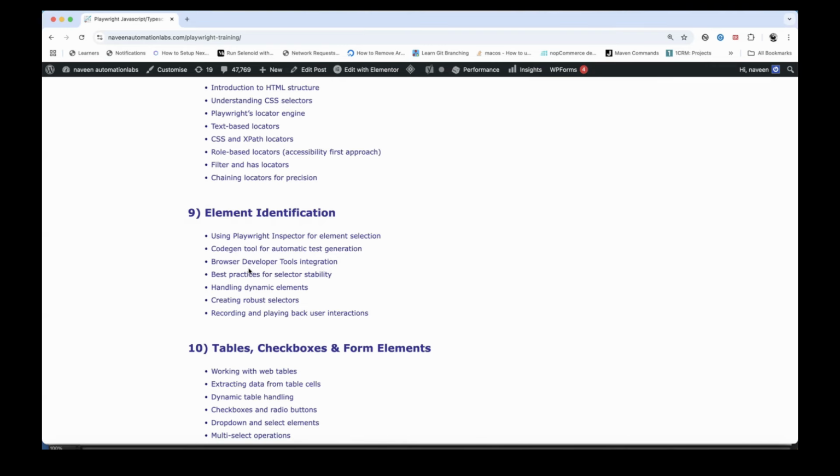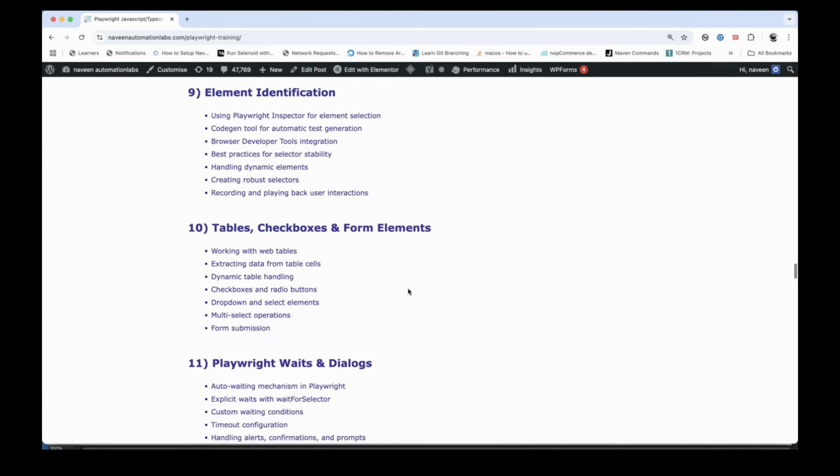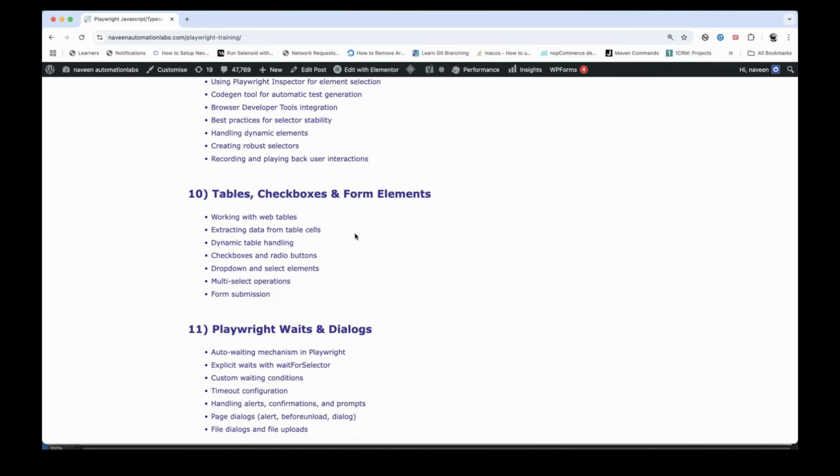But we will see what is the best approach in the Chrome Dev Tools to handle static elements or dynamic elements, or creating the best and the robust locators and selectors with respect to element identification techniques. We are going to talk about that. And once this is done, we are going to talk about some really complex elements.